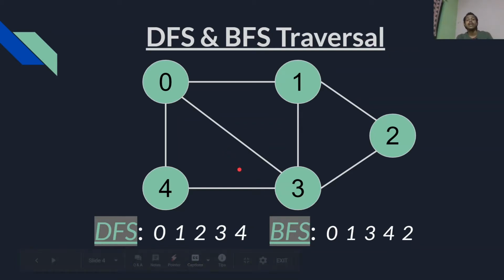And also we don't need to type 3 to 0, 3 to 1, 3 to 2, because it has already been created. When we created an edge from 0 to 3, that also means an edge from 3 to 0. So we only need to create 3 to 4.